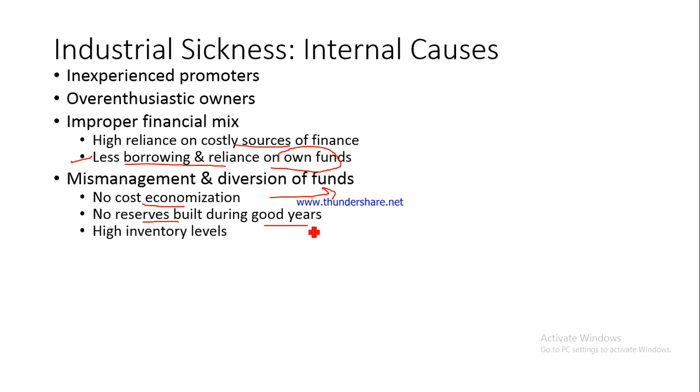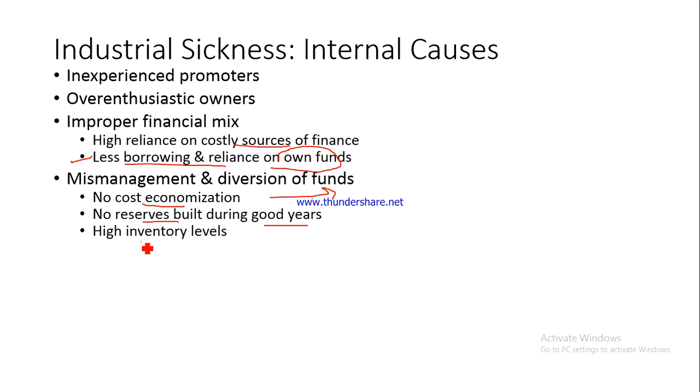When in future they want to expand, they will have to go for financing from some banks. So they will have to pay more as interest to those banks, and their interest outgo will increase, which will ultimately impact their profitability. So ideally you should build reserves when you are having good years, when you are earning a lot of profit. What do they do with their profit then? They simply distribute it among their shareholders as dividends. So this is one problem with many of the industrial enterprises, which ultimately causes sickness.